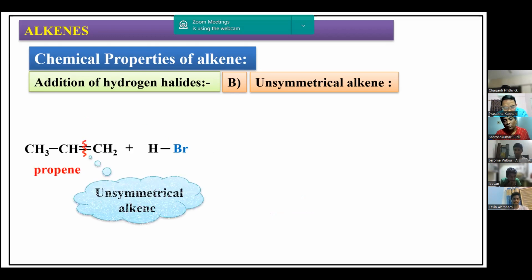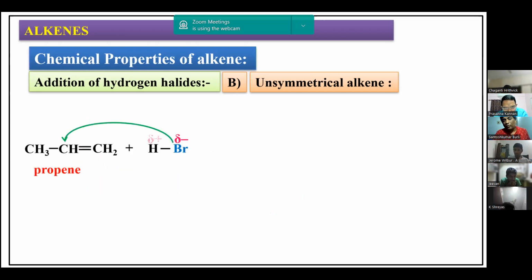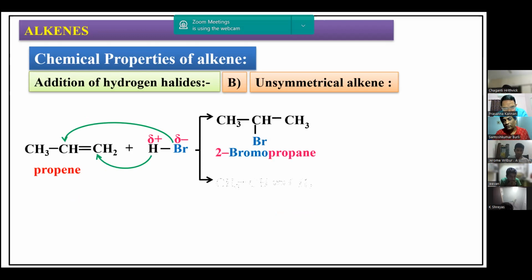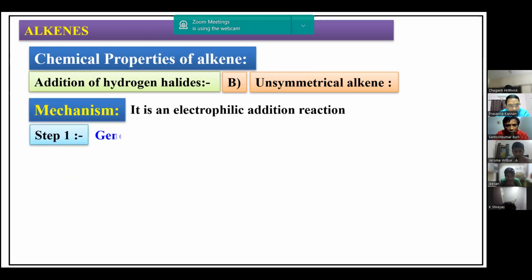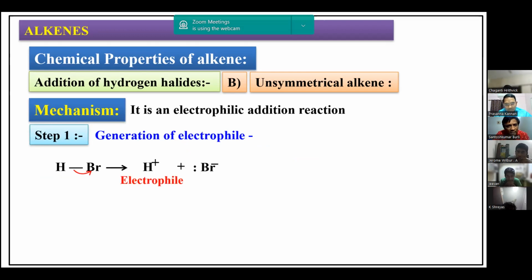Based on this Markovnikov's addition rule, the main product we are getting here is 2-bromopropane, the major product. No doubt we are going to get the other product also, but it is minor product. So what is the reason for having the major product like this, and why did this rule come into existence? Let us take the mechanism over here. Here first what is going to form is electrophile. We call this an electrophilic addition reaction.